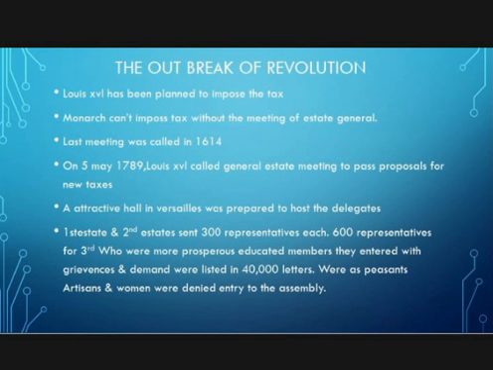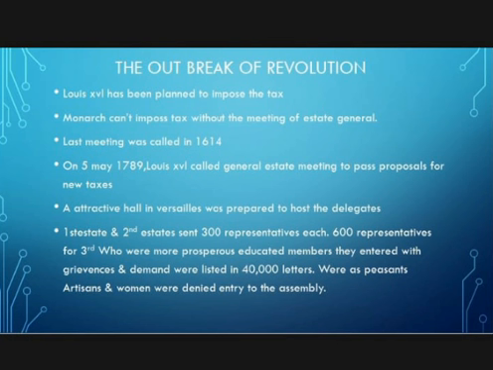The monarchy cannot impose tax without a meeting of the Estates General. The Estates General is where the three groups attend the meeting together and decide on imposing taxes on the state. The last meeting was held in 1614.